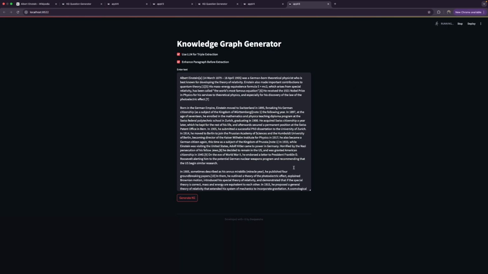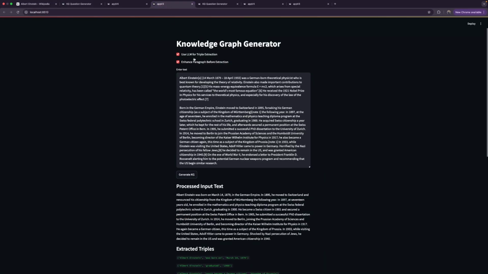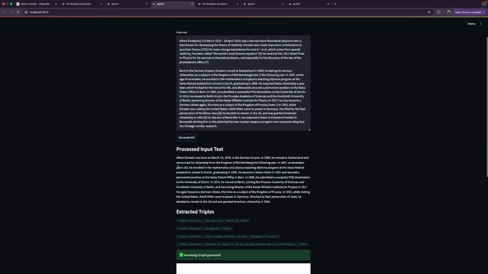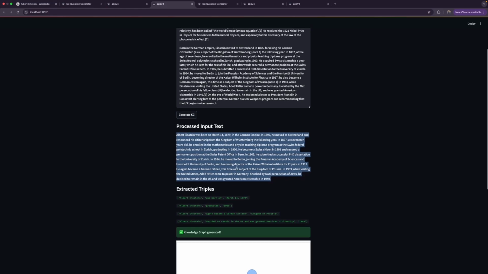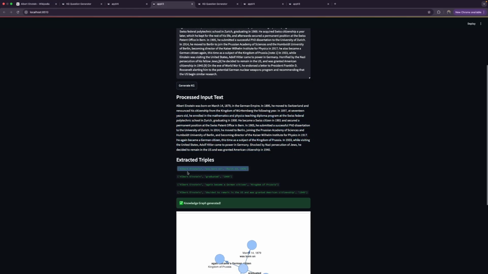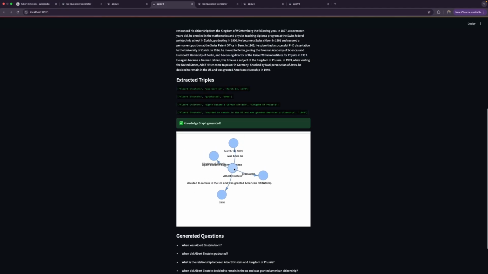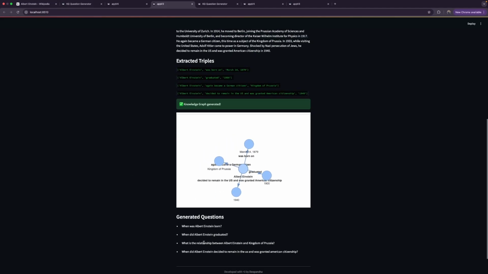Since this is a very heavy LLM usage, this takes time. I have a cached version of this where I have run this before. So basically, I take this paragraph, I process it like this to make it simple with subject, object, and predicate. And based on that, the LLM extracts these many triples, and I can get this knowledge graph. And once I have the knowledge graph, I can actually generate questions.